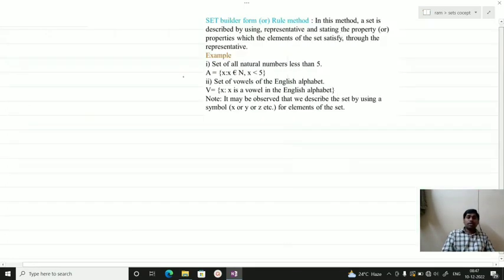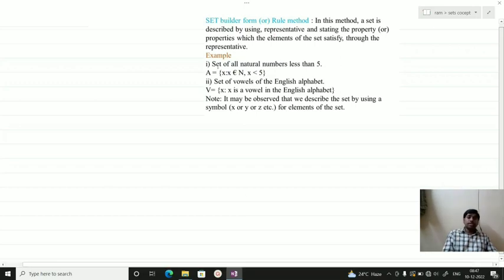Next, another form of representation of a set is the set builder form. In this method, we describe the set by a representative or the property that the elements of the set must satisfy.